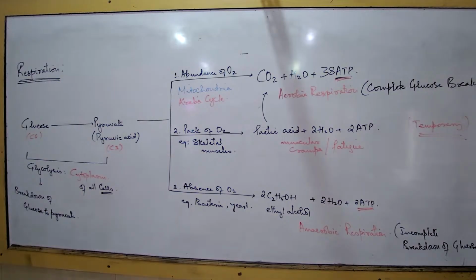Now take one question; try writing your answer in not more than 3 to 4 lines. Complex organisms like humans show anaerobic respiration.